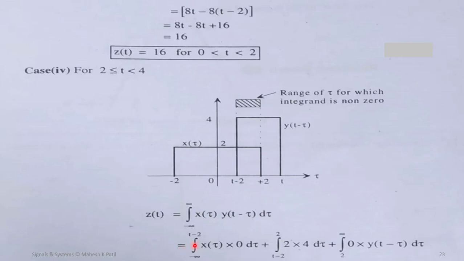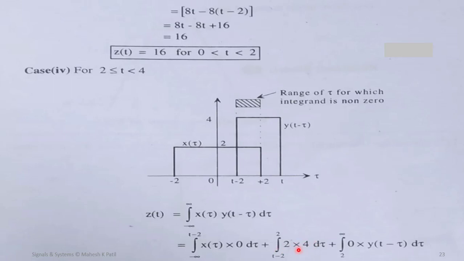So it can be written as the integration from minus infinity to t minus 2 of x(tau). For this region, y(t minus tau) is 0, and for the region t minus 2 to 2, this integration is possible because we can find overlapping here. This is y(t minus tau) and this is x(tau). So overlapping is possible, therefore we'll put the value of x(tau) as 2 and y(t minus tau) as 4.